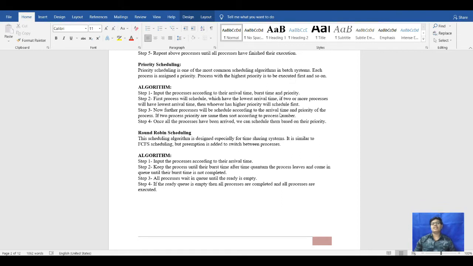After the process is completed, it will go back and see what the remaining processes are, and then it will complete the lowest priority processes. First it will give priority to the highest, and then it will move to the smallest.